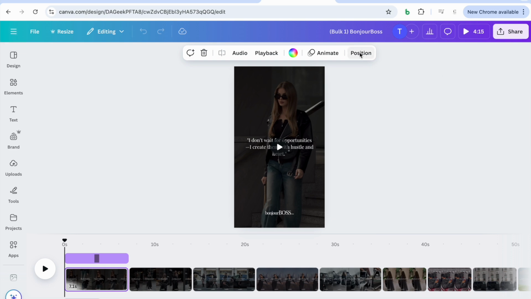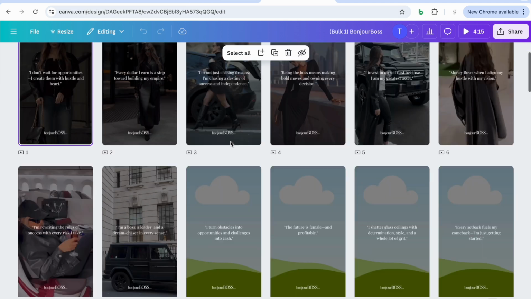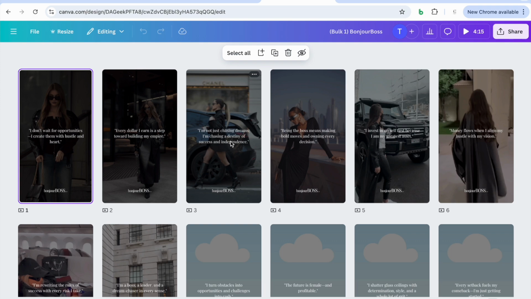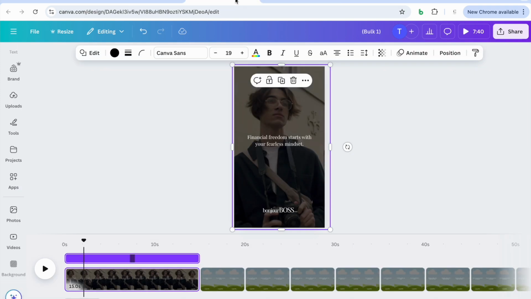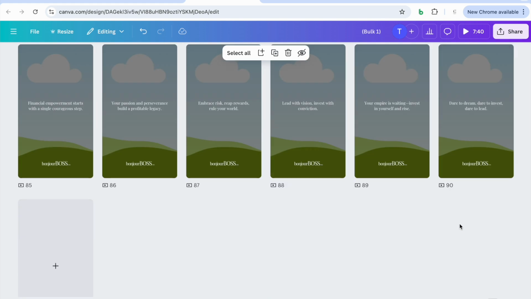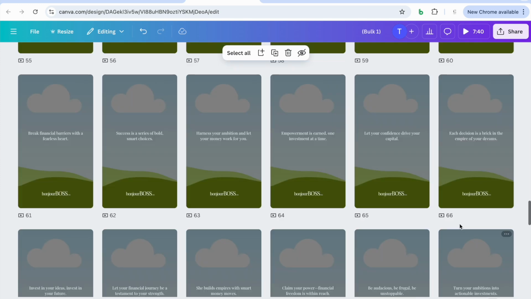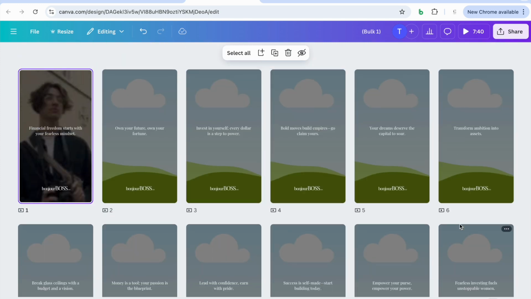You see here, this is not finished, but you get the idea of the videos that I used and replaced here. And then if you go back over here, you'll see this is 90 different quote posts ready to go. All you need to do is go in and fill the video in. So you can do this all at once, or you can do it each day at a time.